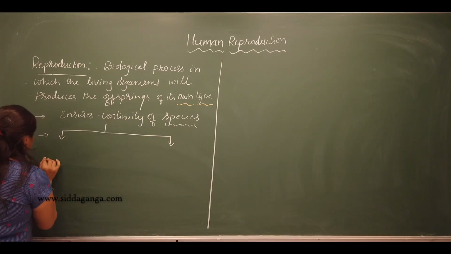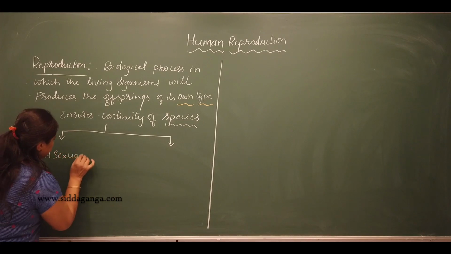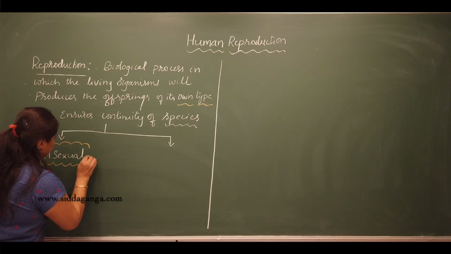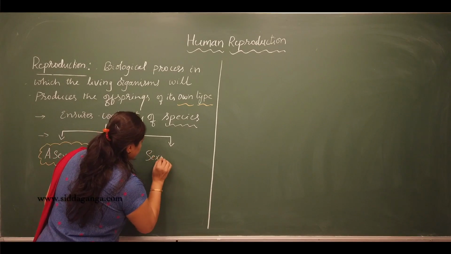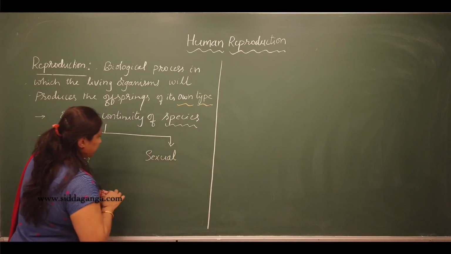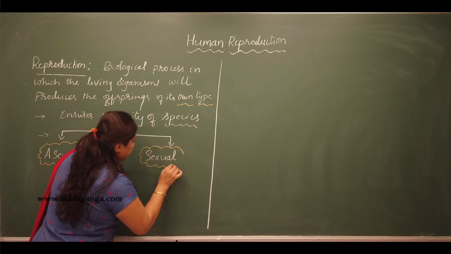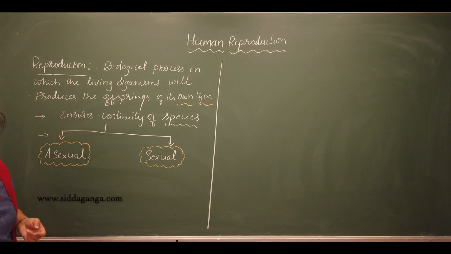One is asexual reproduction and the another one is sexual reproduction. So these are the two different modes of reproduction.